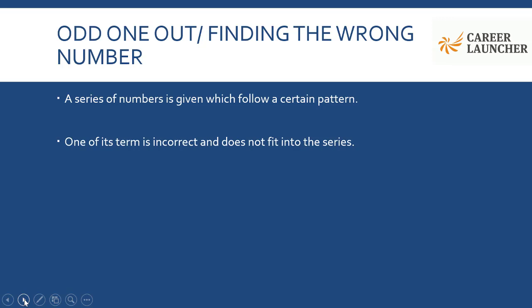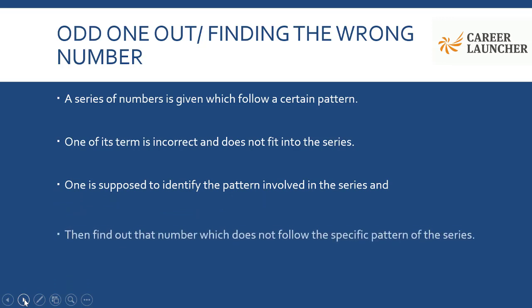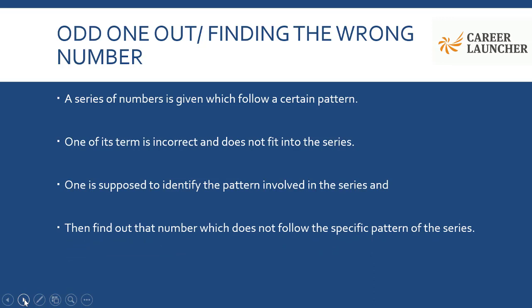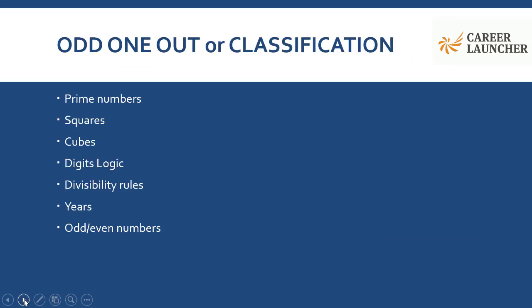Now, what you are supposed to do here is identify the pattern involved in the series and find out that number which does not follow the specific pattern of the series. So you'll find out that particular player who does not want to play the game. So he is the odd one out. That is the entire purpose of a question which is based on the odd one out. So let's see what typical odd one out questions are based on.